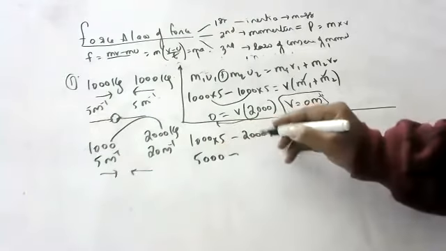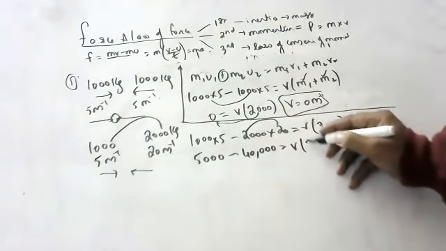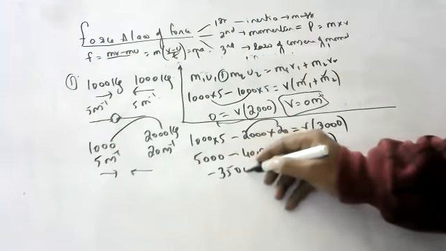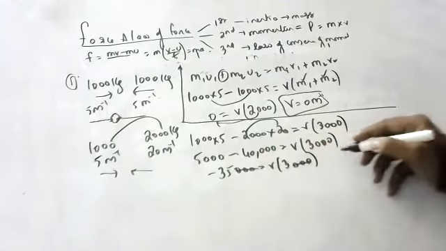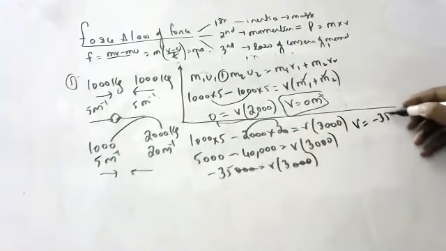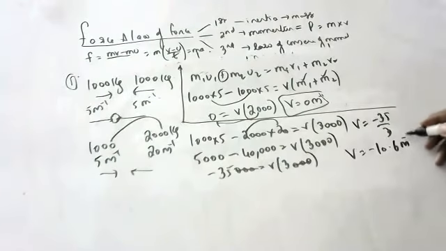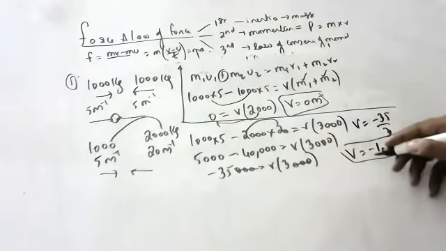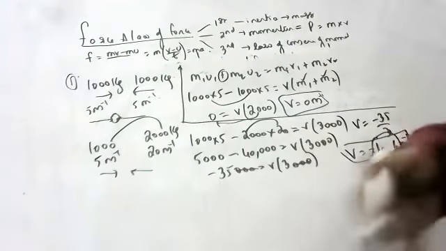5000 minus 40,000 is equal to V into 3000. So minus 35,000 is equal to V into 3000. V is equal to minus 35 by 3, which means minus 10.6 meters per second. So both are moving after they hit each other with minus 10.6 meters per second, which means in the opposite direction, 10.6 meters per second.